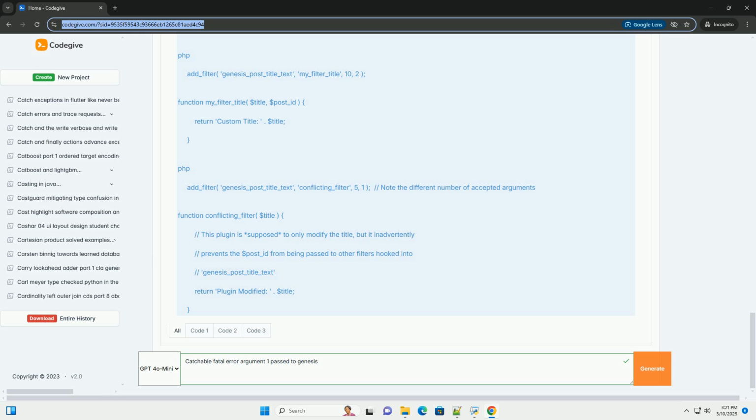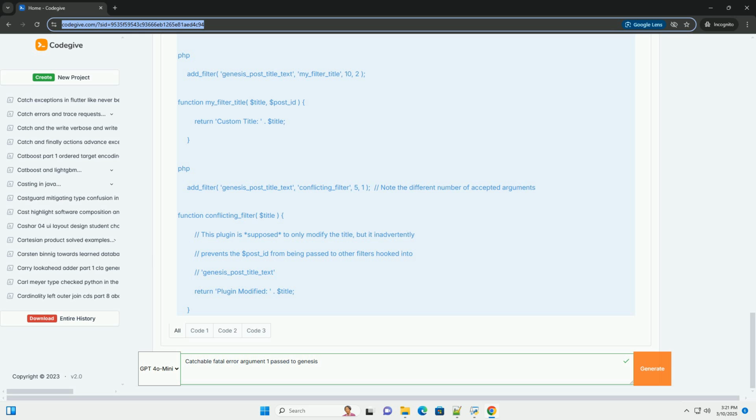2. Locate the problematic code. Using the file path and line number from the error message, open the specified file in a text editor or code editor. Carefully examine the code around that line. Look for function calls, action hooks, or filter hooks related to Genesis. The function that's identified in the error message is the one that's receiving the incorrect argument. The cause of the error might be in a different function or file that is calling this one.